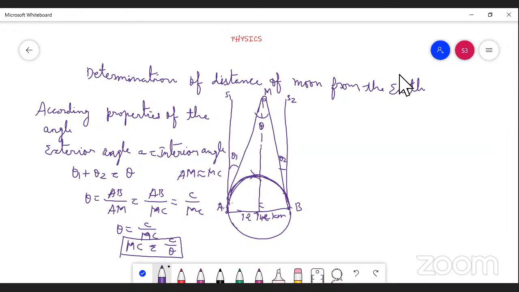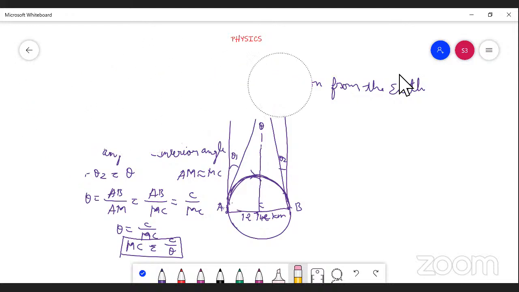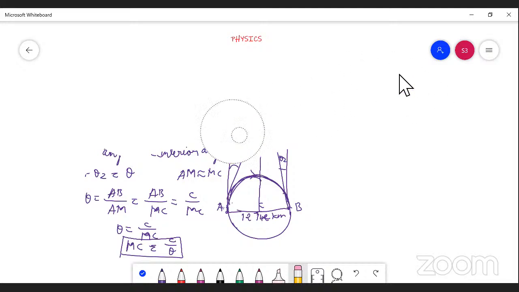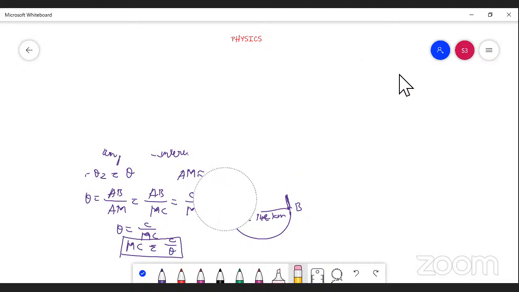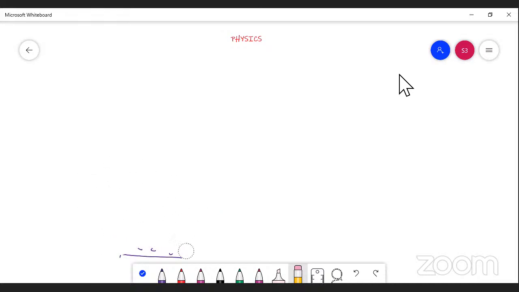Next we are going to discuss the topic named radar method. The word radar, you may have already heard. So again, one more time, what is the name of the topic? Radar method.